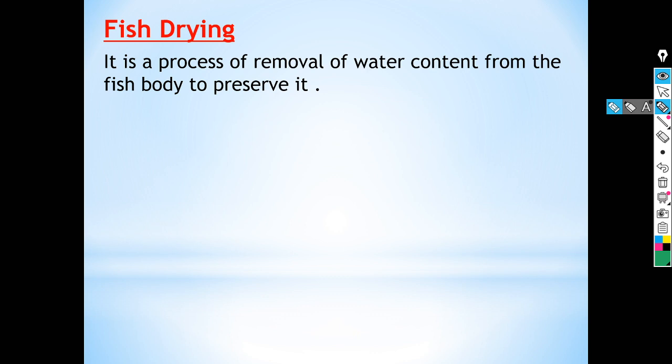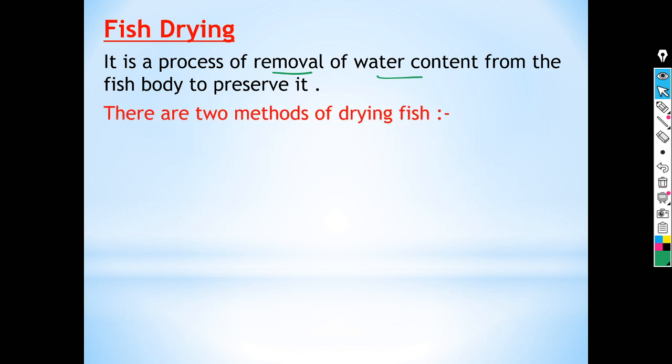So fish are dried in a fish drying factory. Let us see what fish drying is. Fish drying is a process of removal of water content from the fish body to preserve it. And a fish drying factory is the place where the fish drying process is performed.